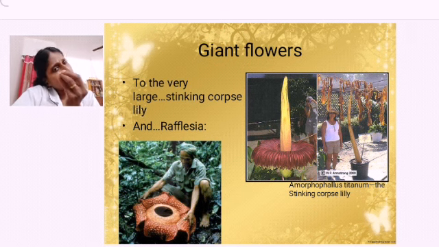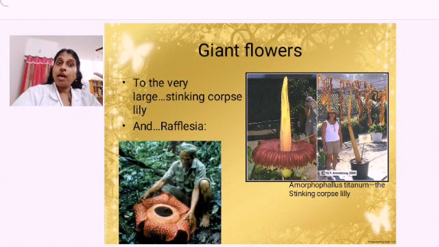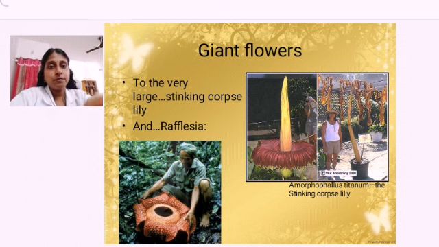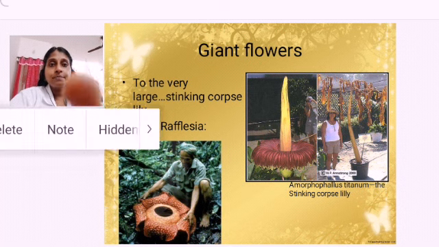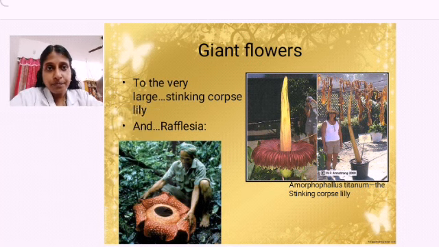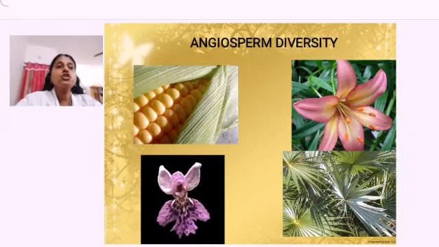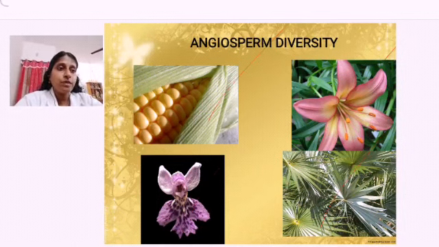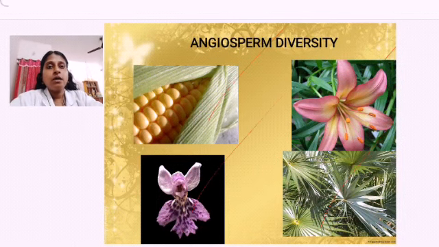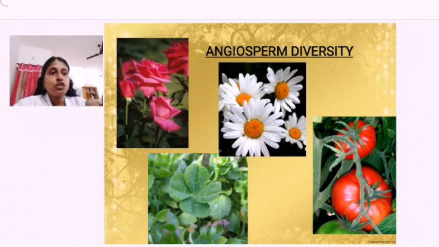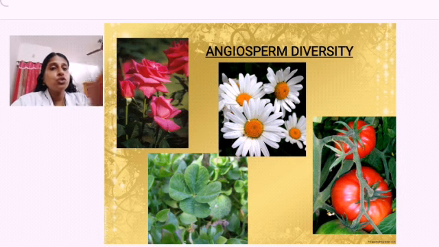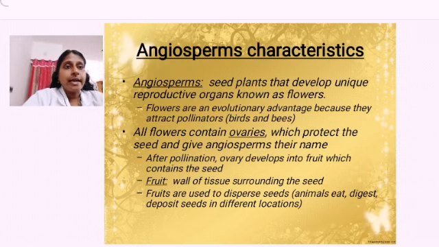Small microscopic flowers to the large Rafflesia all come under this group, right? That is again the characteristic feature of angiosperms. In angiosperm diversity, you see this flowering plant, this palm, sorghum, maize, everything is an angiosperm. These are all angiosperms.